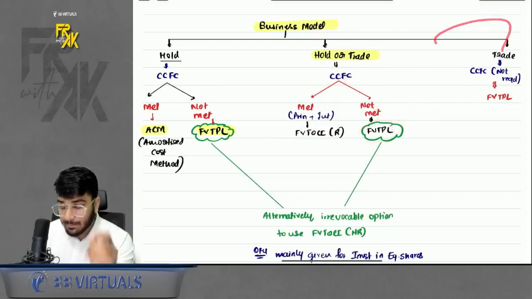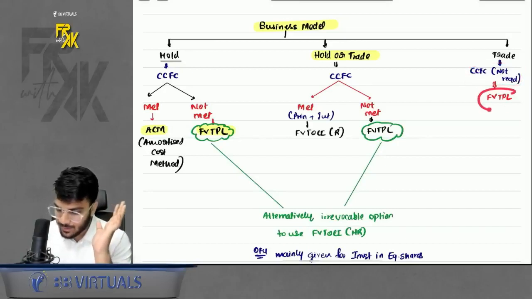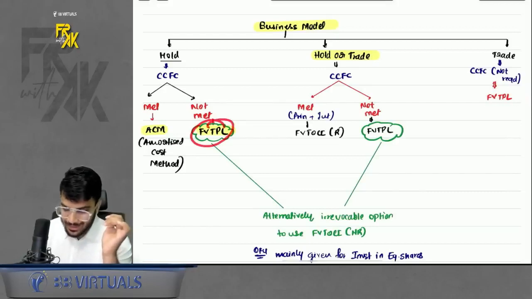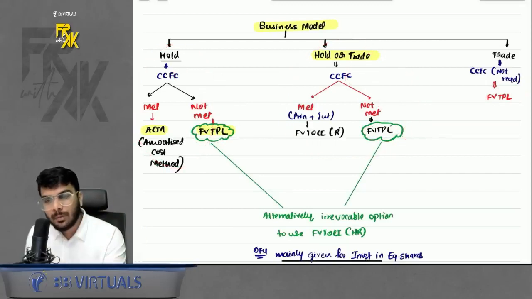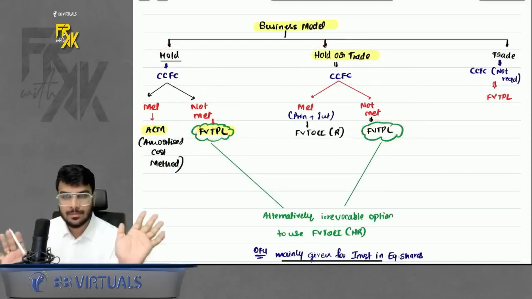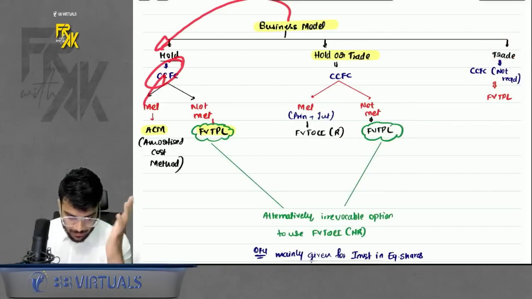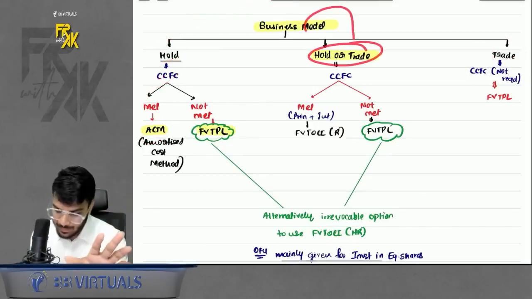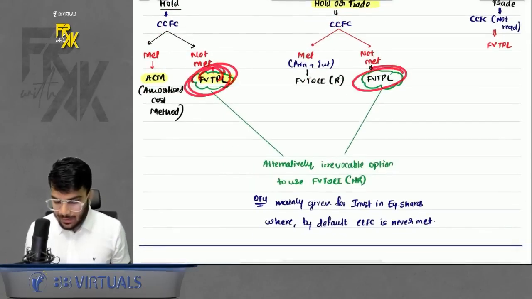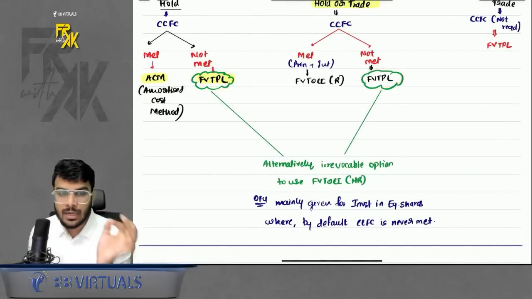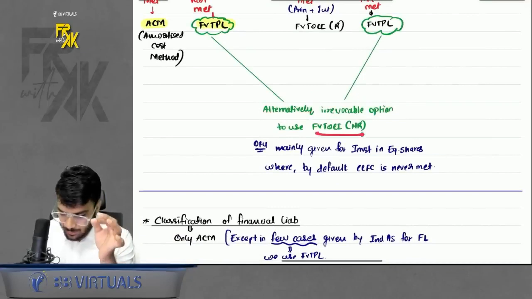In the third case, when the business model itself is trading, no need to conduct CCFC. In any of the cases, FVTPL is the only method. How to remember this? I'll give you a small hint. In the first two cases, whenever CCFC is not met, the default method is FVTPL. Okay, simple. In the third case, always FVTPL. Now it is easy to remember. If the model was hold, CCFC met, ACM. If the model was hold or trade, but CCFC was met, then FVTOCI R. Okay, now under these two cases where they were recommending directly FVTPL, there is also an alternative option given. Alternatively, the standard says you can choose an irrevocable option to use FVTOCI NR.